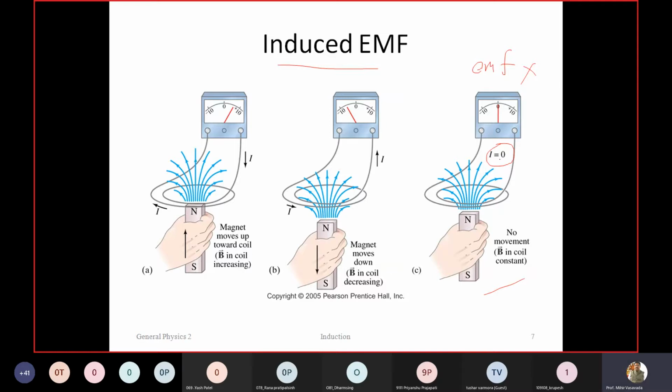Now, if you are taking the magnet up towards the coil, towards the galvanometer coil, then what will happen? Then the rate of change of flux is increasing and you will find the current in one direction. So the galvanometer shows the deflection in this direction, the right direction. If you take the piece of magnet back, move it downwards, you will find that the current direction is opposite now. Clear?